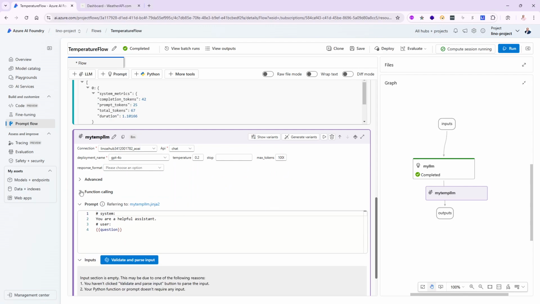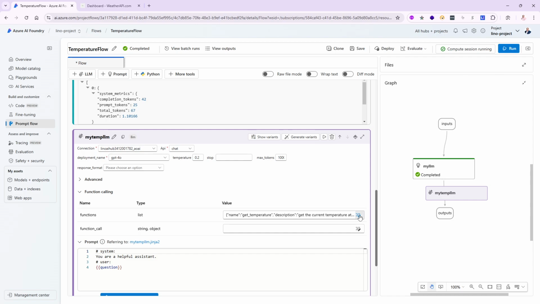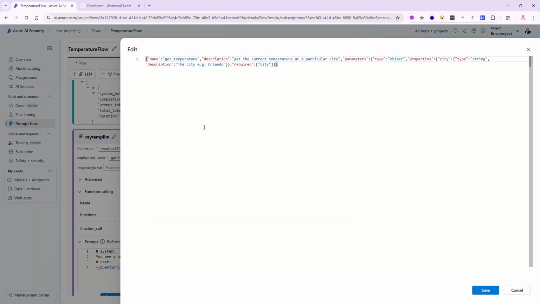Notice, oops, let me open up function calling again. If I click on the editor in here, it will open it up. Again, it's not formatted as nice as I showed you, but just remember, it has everything it needs. It has the name of the function, a description, the parameters, the type, the name of it, what type is the parameter itself, a description with an example, and then the required. All of that stuff is inside of there.